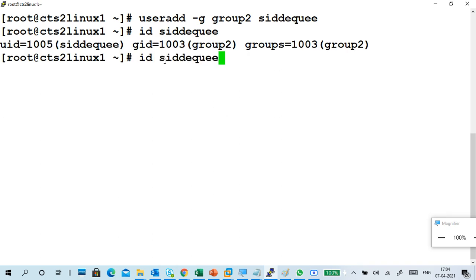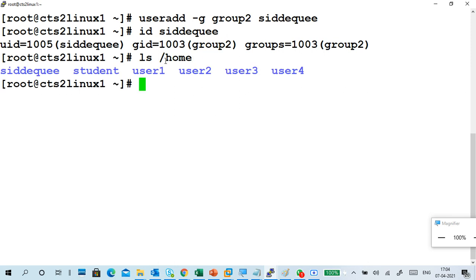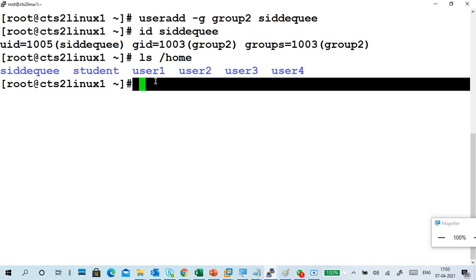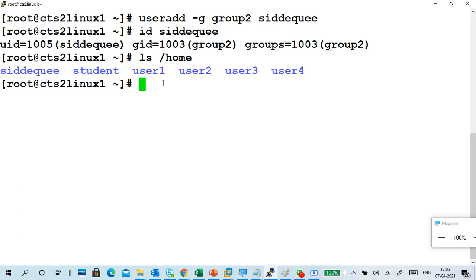Now I want to change it, the name is wrong. So usermod, they usually will get a colon. The command is ls space slash home. This one also should be changed in parallel, but it won't change. So observe that one.